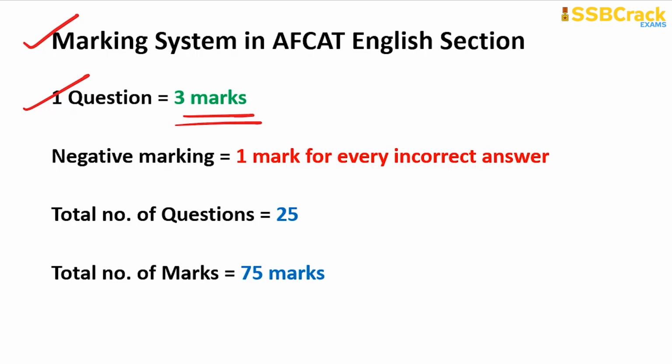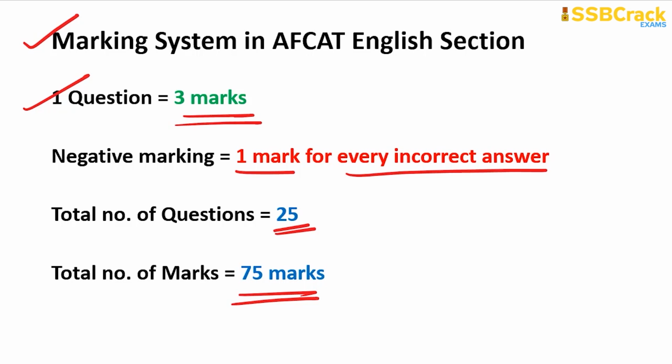But there is a provision for negative marking also. That means if you incorrectly answer any question, then you will lose 1 mark for every incorrect answer. The total number of questions in the English section in the AFCAT exam is 25, and the total marks is 75. So 25 questions carry a total of 75 marks, 3 marks for each correct question.